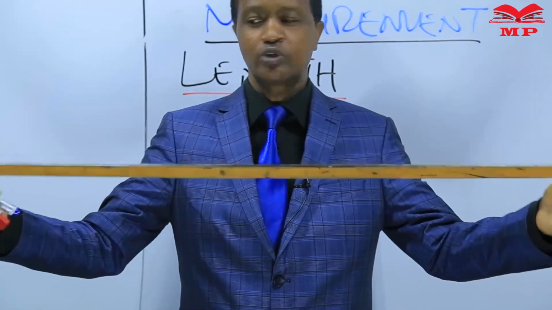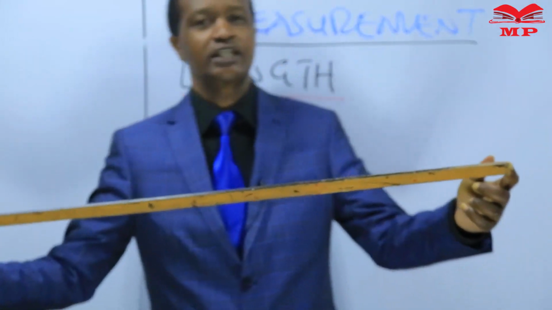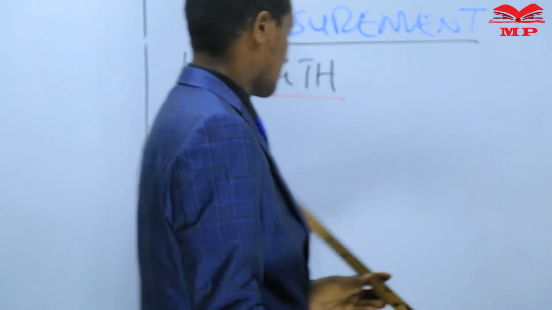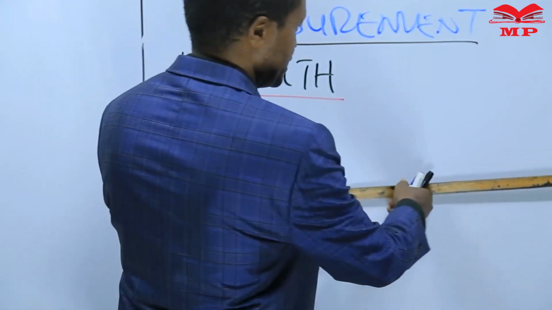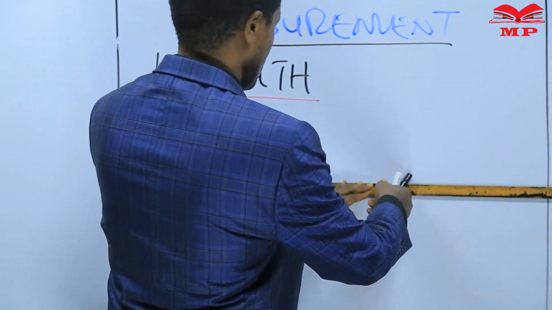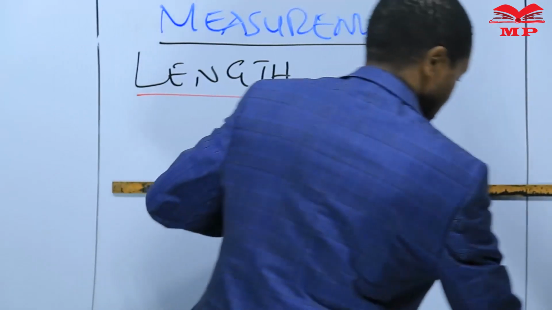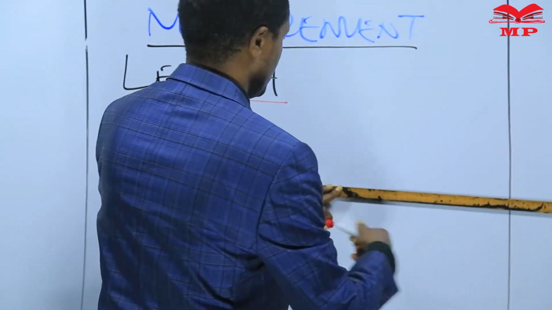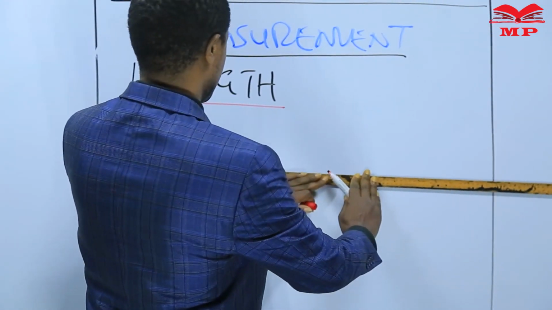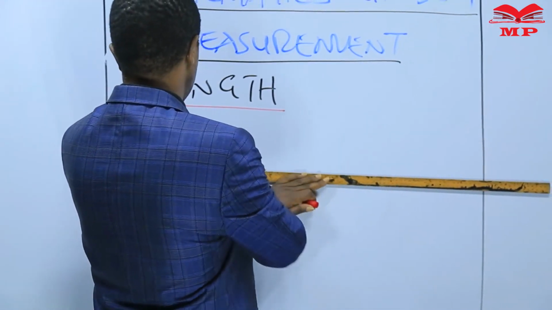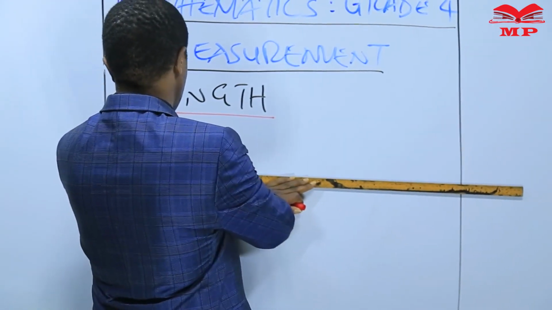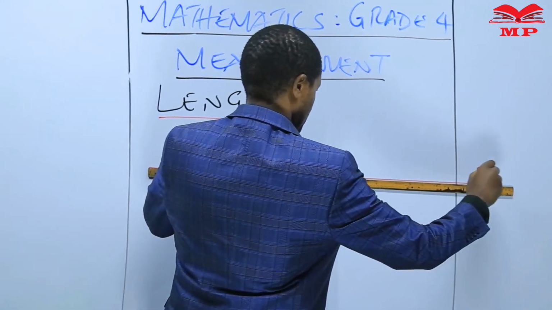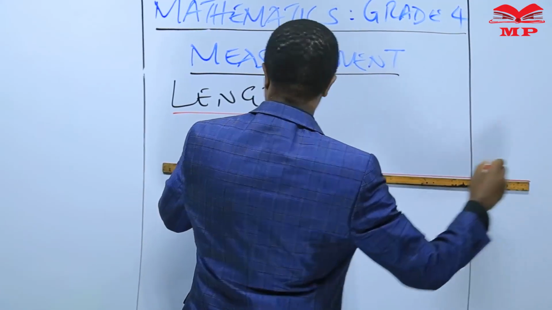So this meter ruler is marked into 10 equal parts. Let me draw these rulers. This is 1 meter ruler.